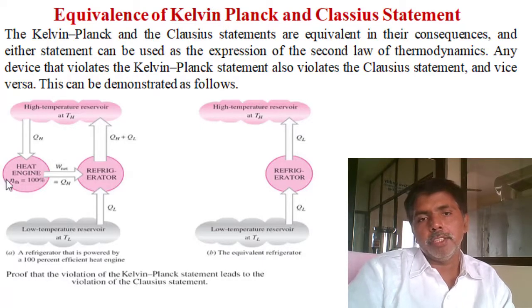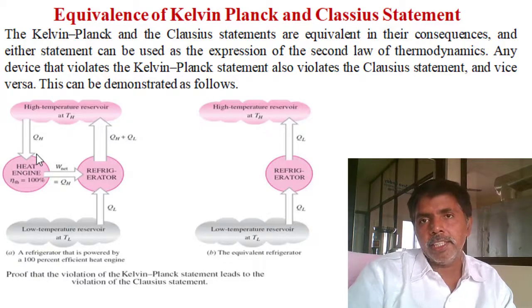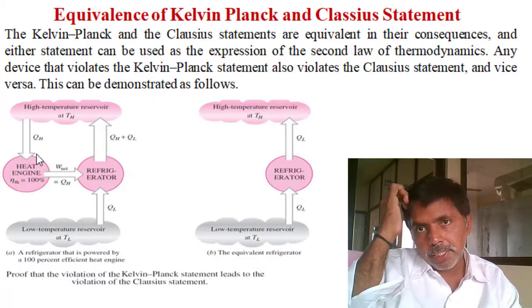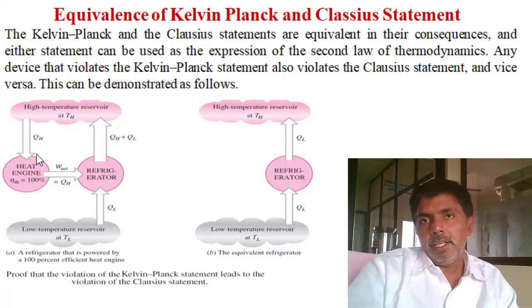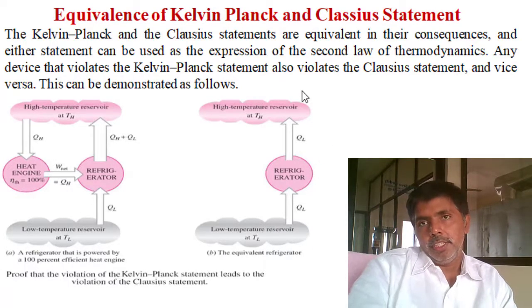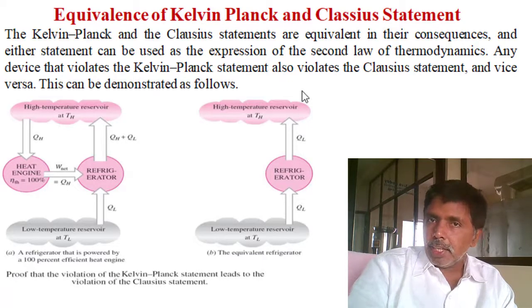The combination of the violated heat engine plus heat pump can be visualized like this. Without work input we are able to transfer QL of heat from the low temperature reservoir to the high temperature reservoir. So it's a violation of the Clausius statement also.